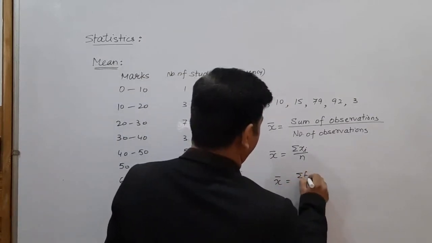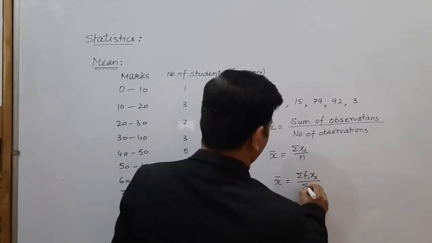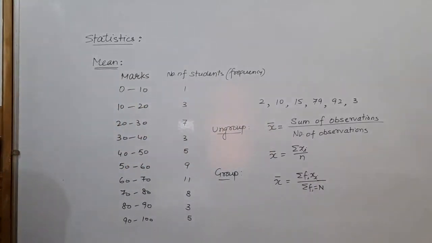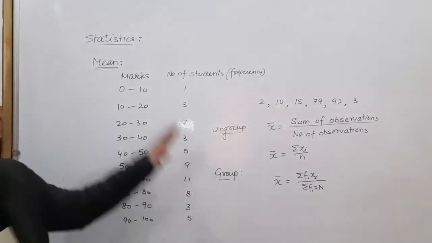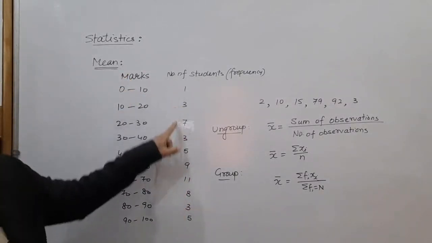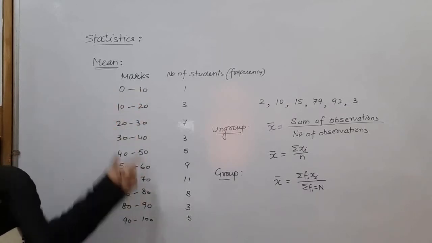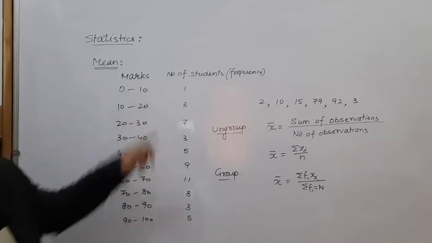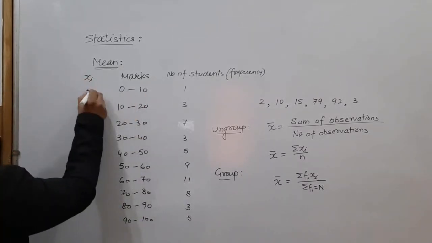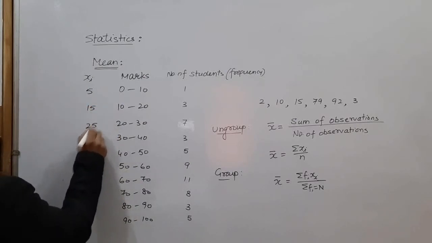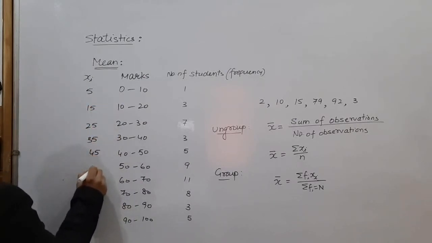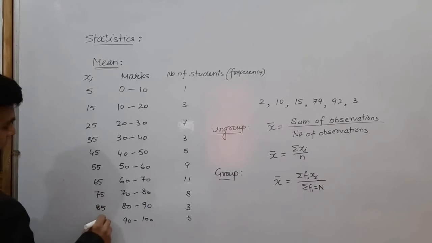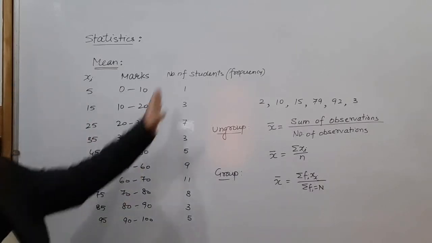Now for the group data, the mean is given by summation of fi multiplied by xi divided by summation of fi, and it can be represented by capital N. So whenever you want to find the mean of the group data, like this is a group data, these are the values of fi. xi can be obtained through the mid value of the marks obtained by the students. We will find the mid value of 0 to 10, which will give your xi. So xi will be here as your 5, this is 15, this is 25, 35, 45, 55, 65, 75, 85, and your 95. So these are the xi, these are the fi.